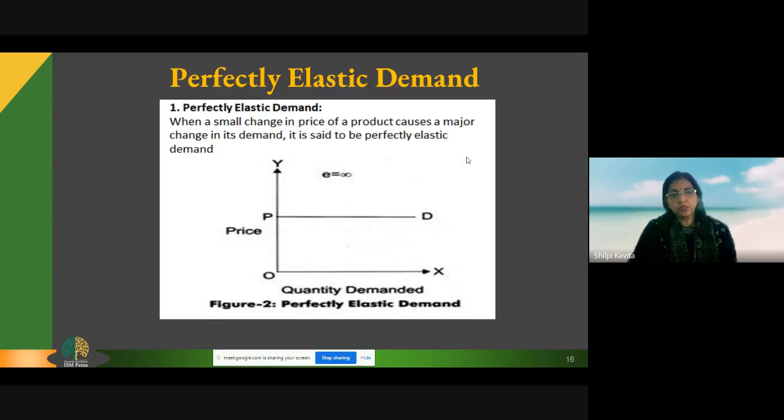Telling about the types of elasticity of demand, the first type is perfectly elastic demand. Here, a small change in price of a product causes a major change in demand. The numerical value of this perfectly elastic demand is infinity. A small change in price will bring a very large change in demand, infinity times change in demand.